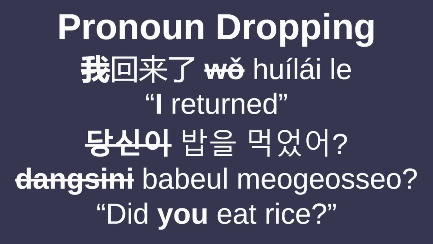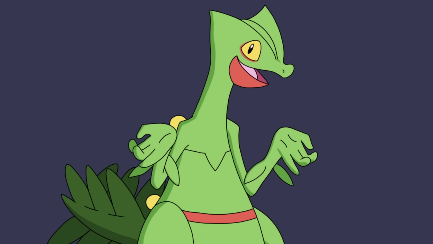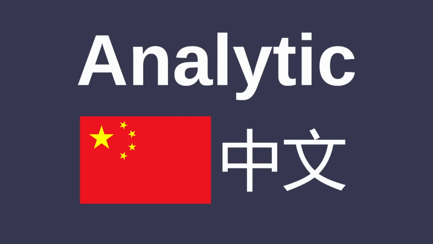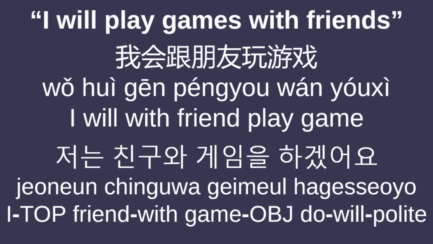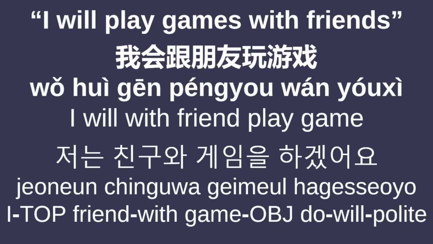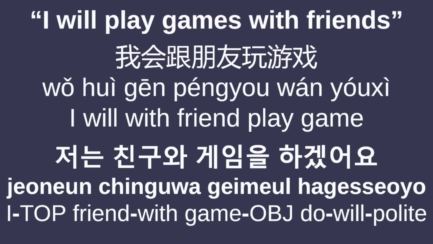Mandarin and Korean can both drop subject pronouns if they're clear from context, even without any personal verb agreement in either language. Of course, the grammar and syntax are not entirely similar. Mandarin is strictly an analytic language, where each grammar element is easily separable from the noun, verb, or adjective, while Korean is highly agglutinative, with suffixes directly attaching to nouns and verbs. I will play games with friends. 我会跟朋友玩游戏 저는 친구와 게임을 하겠어요.